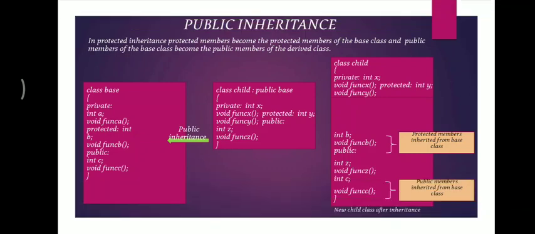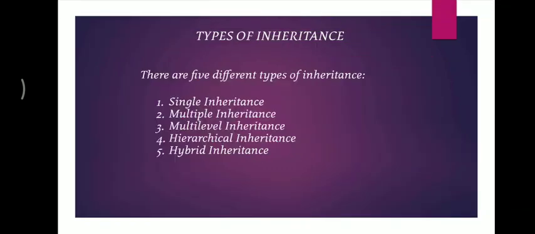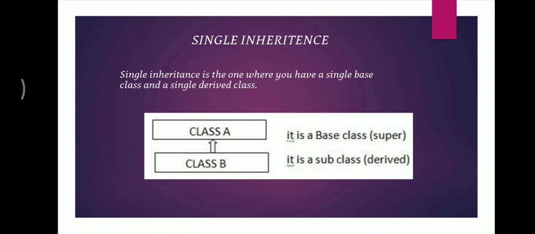Now we will move towards the different types of inheritance. We have basically 5 types of inheritance: single, multiple, multi-level, hierarchical and hybrid. So first comes the single inheritance. It is the simplest form of inheritance that contains a single base class that is being derived by a single class. So we have one base class and one derived class.